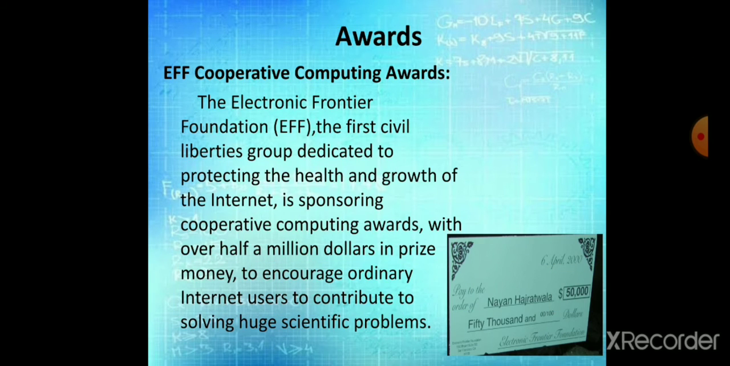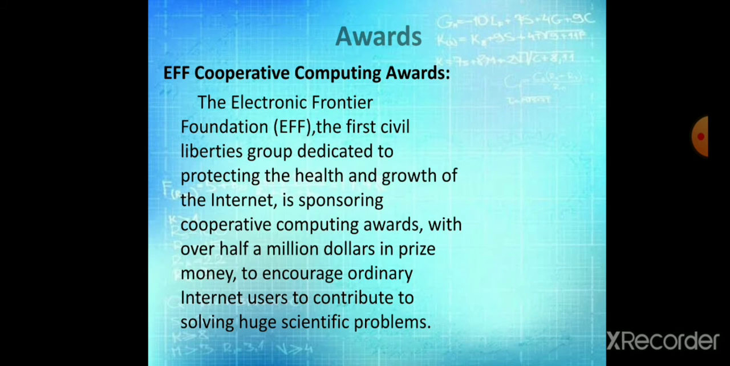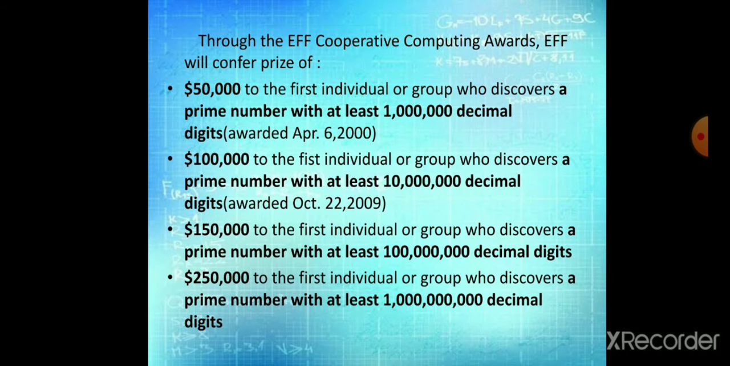Awards: EFF Cooperative Computing Awards. The Electronic Frontier Foundation, the first civil liberties group dedicated to protecting the health and growth of the internet, is sponsoring cooperative computing awards with over $500,000 in prize money to encourage ordinary internet users to contribute to solving huge scientific problems. Awards and prize money are here. Two awards are already given to a person and groups, and two are here.